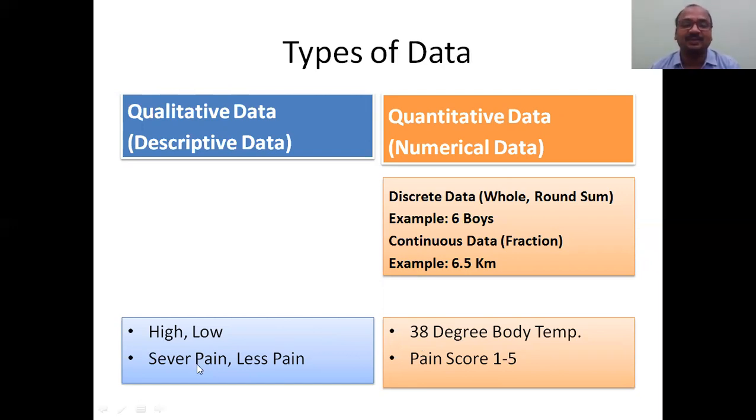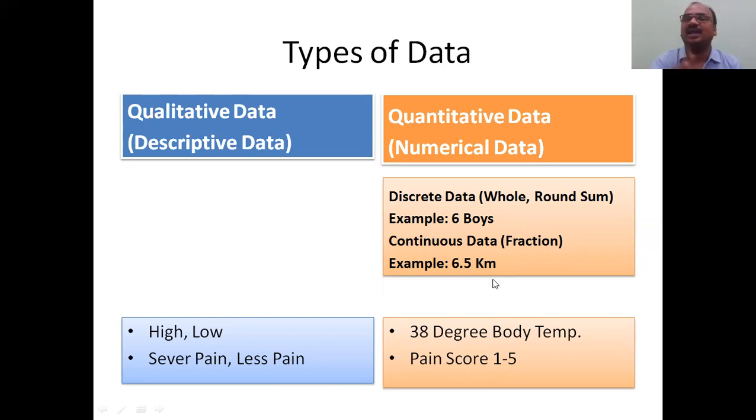Pain: here severe pain, less pain. Here pain score is 1 to 5. I will explain what pain is and what a pain score is in the coming slides. Quantitative means number, and quantitative data is again divided into two types. Keep in your mind: discrete data, whole, round numbers, is called discrete. Example is 6 boys. Continuous data, fraction, 6 point something.